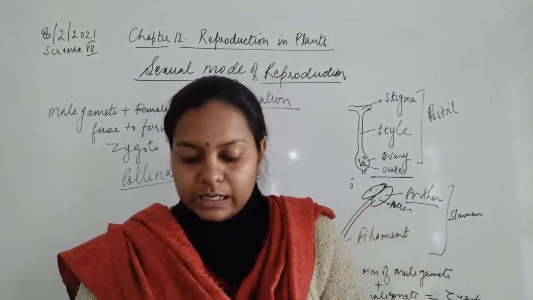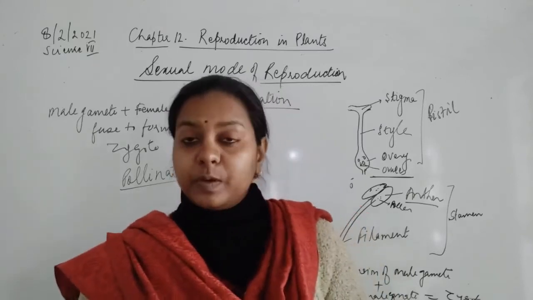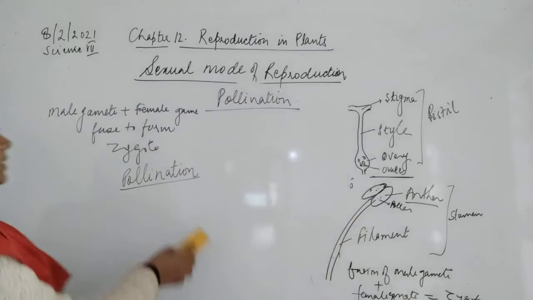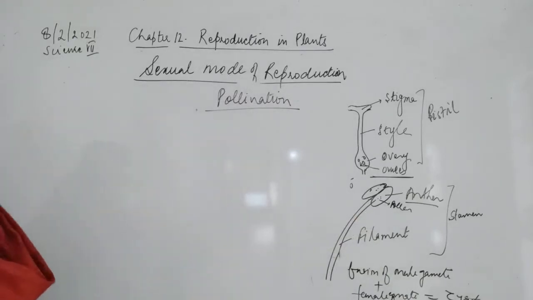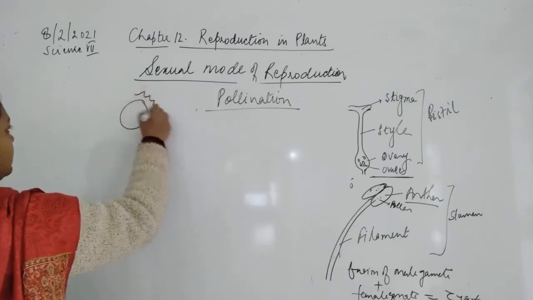Pollen grains have a tough protective coat which prevents them from drying. If you see the structure of pollen grains, you will find that these are microscopic structures containing two different layers.